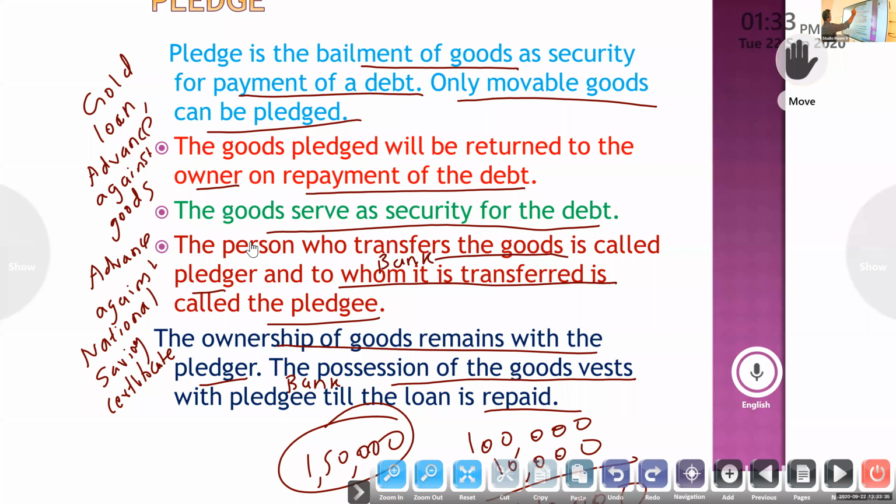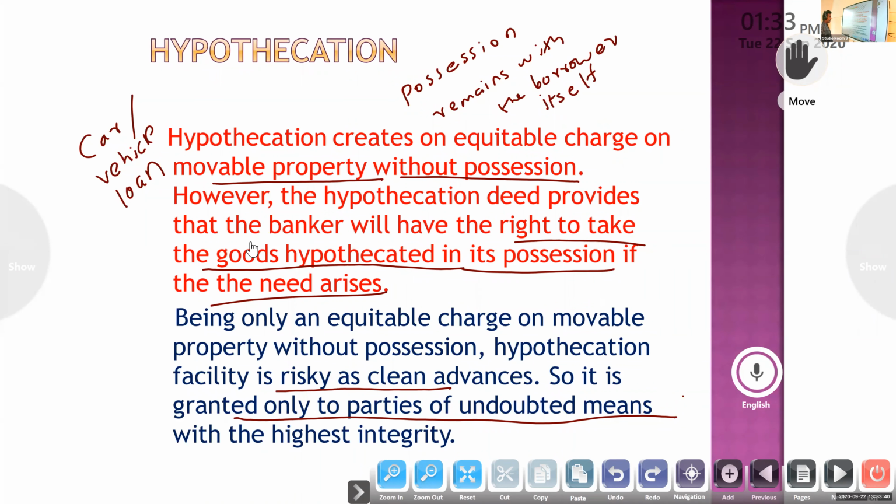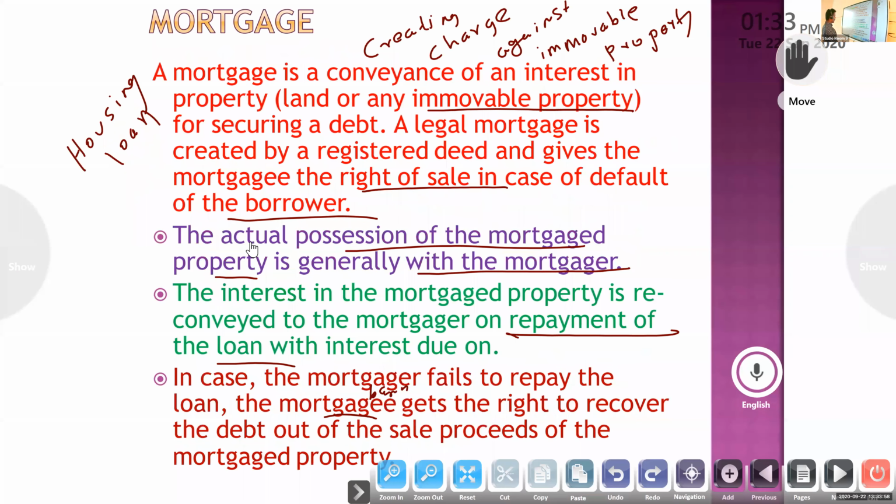Next, hypothecation. Hypothecation means it creates a charge on the movable property. Here the possession of the goods remains with the borrower itself. Then next one, mortgage. It is used for creating a charge against immovable property, which may be land, building. Here the possession of the property remains with which one? Borrower itself.